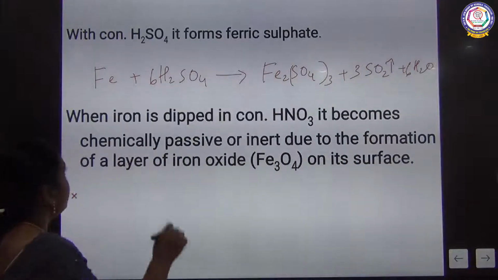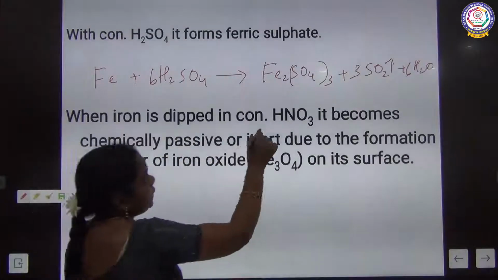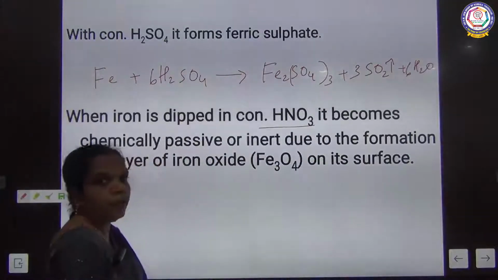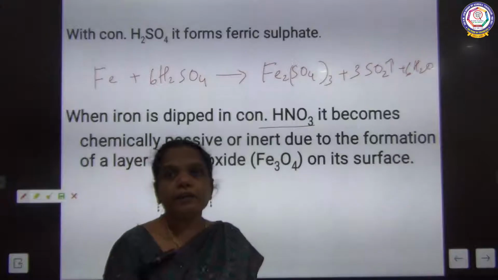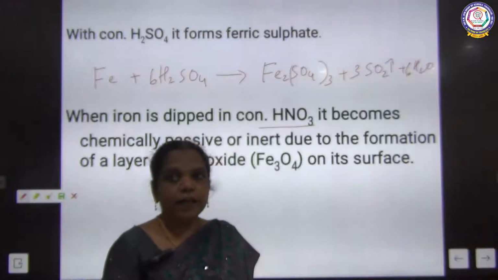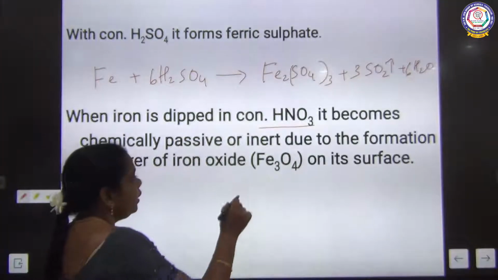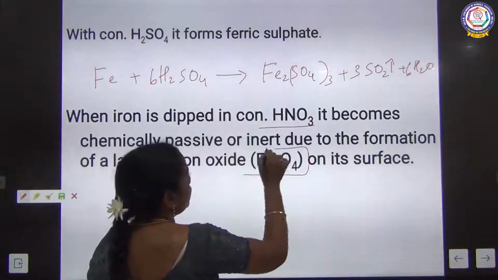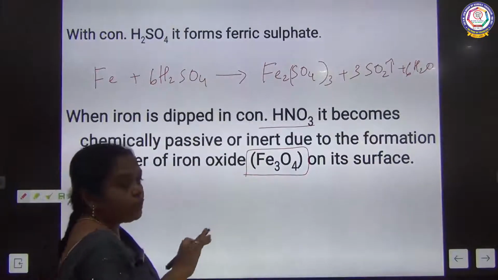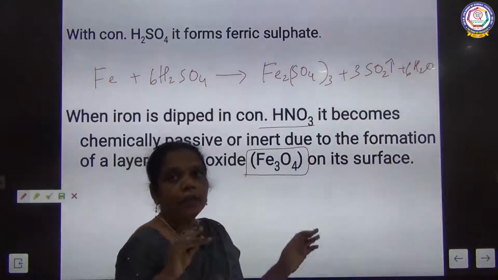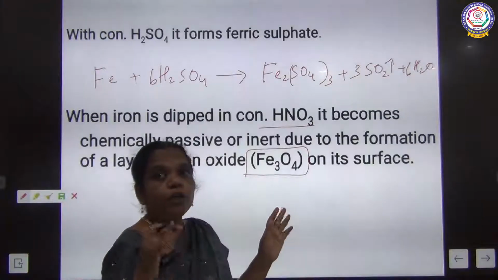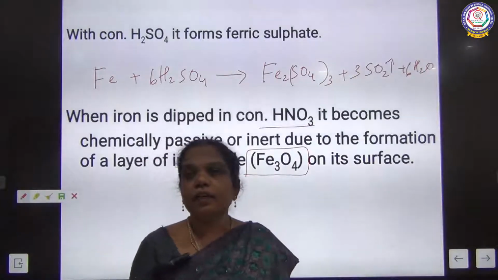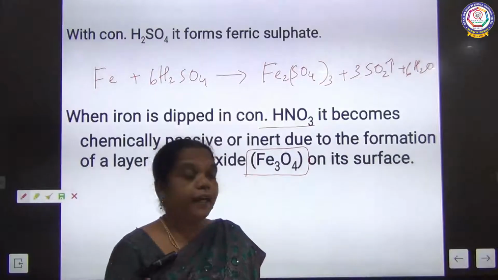And then concentrated nitric acid. Concentrated nitric acid won't react with iron because it forms a layer of iron oxide, so it becomes inert. On the surface it forms the iron oxide layer, so that it won't react with the concentrated nitric acid.